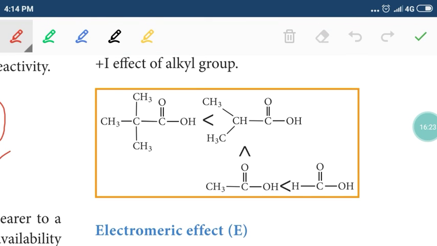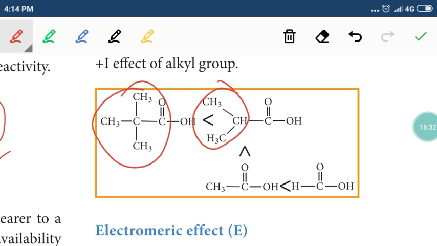Then this is due to plus I effect. Here three electron releasing groups are present. Comparing this, here two electron releasing groups, so acidity will be more. Comparing that, here only one electron releasing group, acidity will be more. Here no electron releasing group, so acidity will be more for formic acid. So with this we complete the first electron displacement effect, called inductive effect. Tomorrow we will start electromeric effect. Thank you.